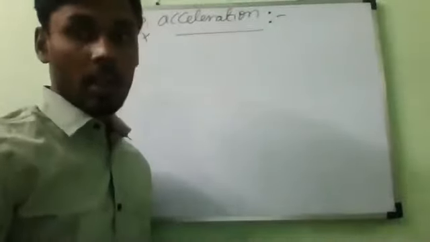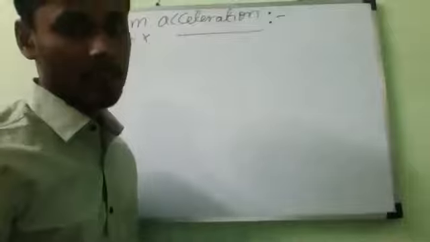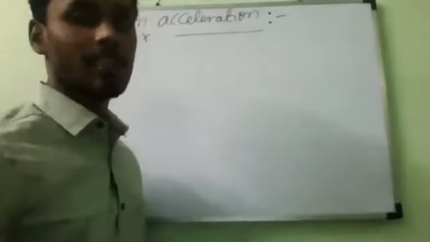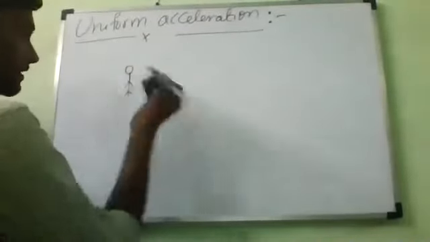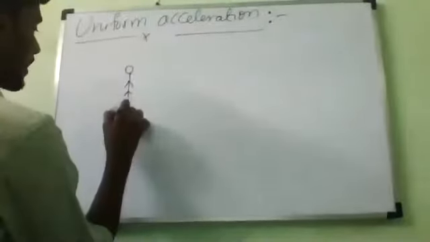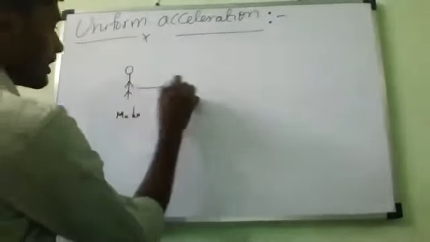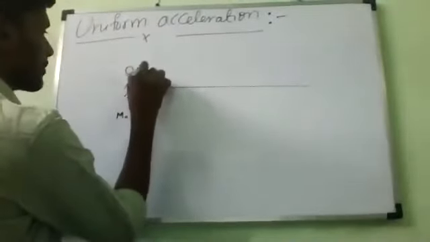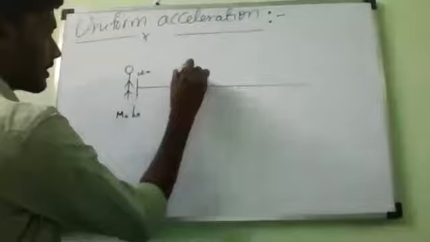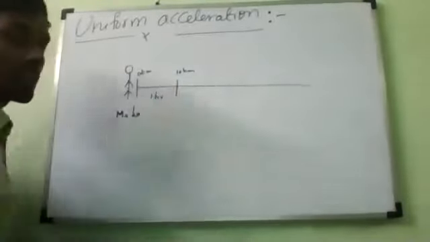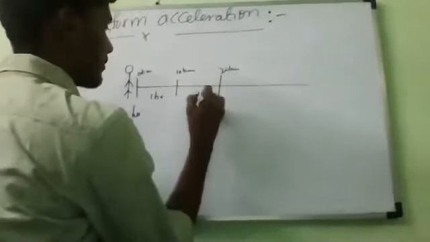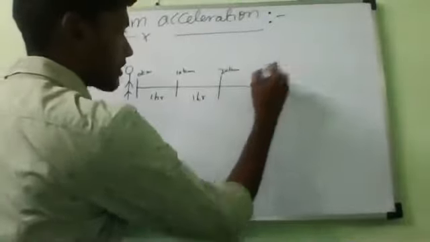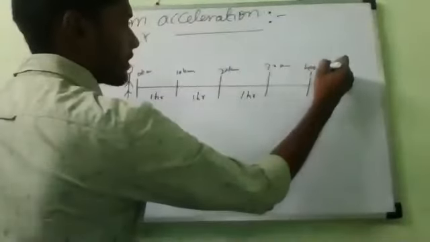Now suppose, let us see. If the velocity increases at a uniform rate, then the acceleration is said to be uniform. For example, let me consider Mahalakshmi. She has started from 0 kilometers. After 10 kilometers, she has traveled within 1 hour. Then from 10 to 20 kilometers, she has taken again 1 hour. Then 20 to 30 kilometers also, and the next 30 to 40 kilometers also, again 1 hour.